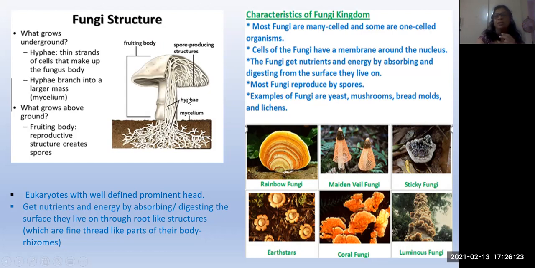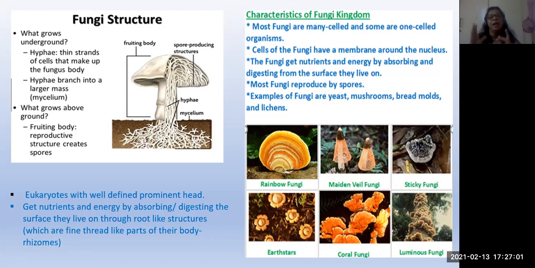And the next characteristic: what are the characteristic features of the fungi kingdom? Most fungi are many-celled, that means multicellular organisms, and some are only single cell. For example, I told you yeast cells, which are important for fermentation. Cells of the fungi have a membrane around the nucleus, membrane bounded, that means a properly formed nucleus. That's why they are eukaryotes. And these fungi get nutrients and energy by absorbing and digesting from the surface they live on.